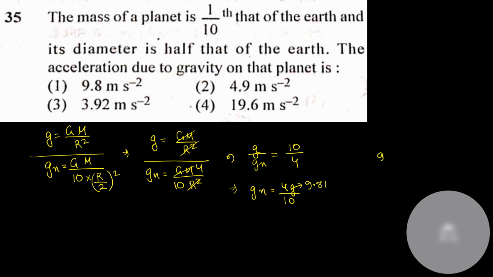So 9.81 into 4 is nothing but 4, 8 4 is 32, 9 4 is 36, 37, 38, 39. So 39.24 divided by 10, 3.924. Option number 3.